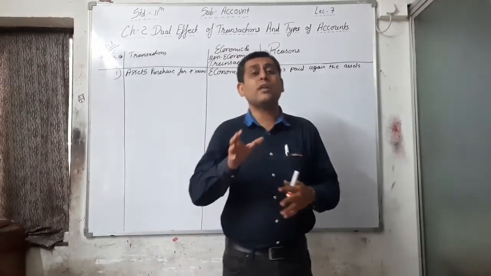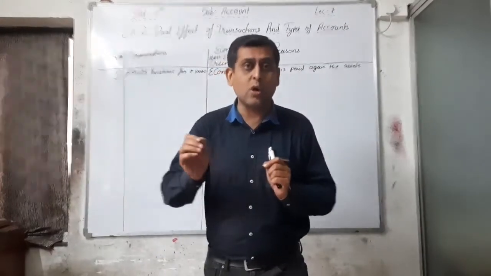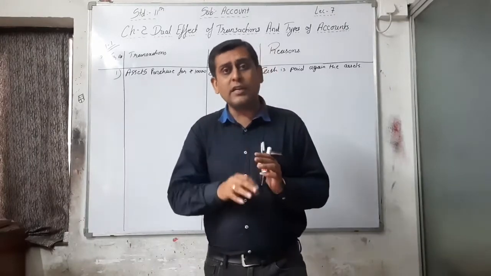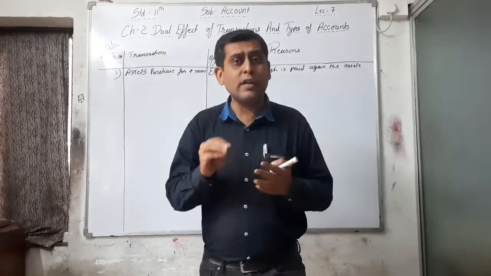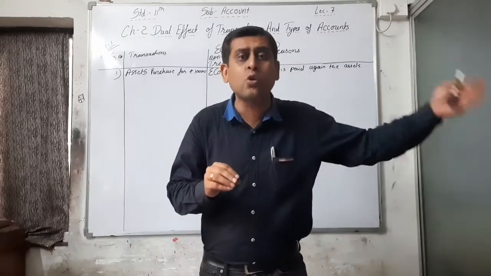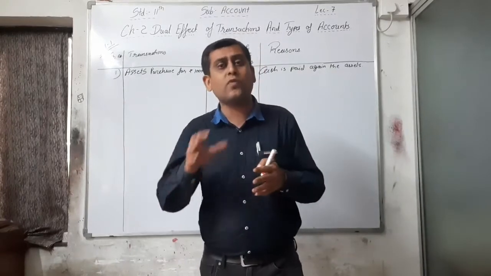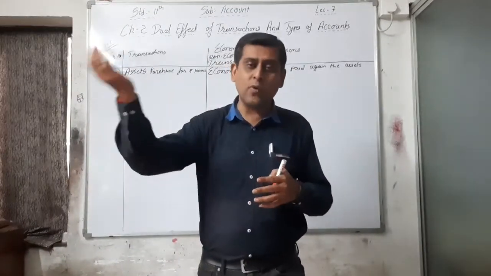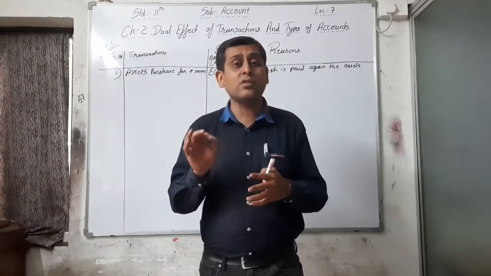So an order is not an economic transaction. Only giving an order or taking an order is not an economic transaction. Yes, it is measured in money because the order is for so and so amount of goods, whether 10,000, 15,000 or 50,000, that I am ordering or someone ordered me to supply, but it is just an order.